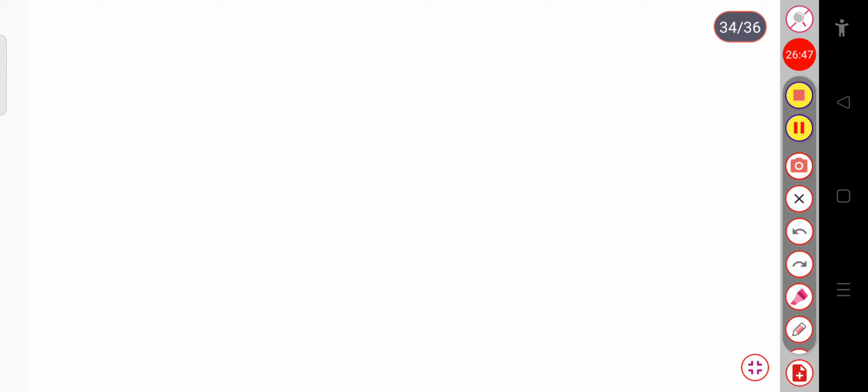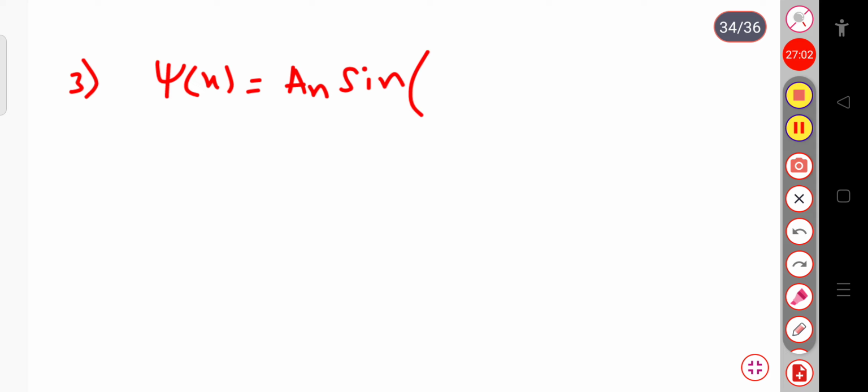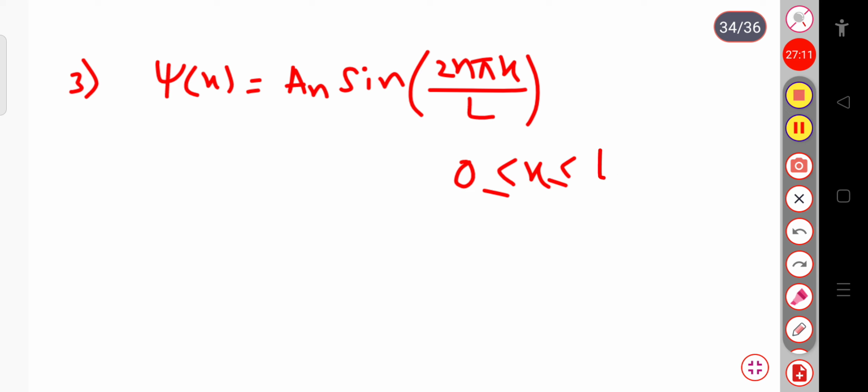This is suppose question number 3. Suppose psi of x is given as an, any normalization constant, into sine of 2n pi x divided by L in the region 0 to L. So you have to calculate the value of this normalization constant.